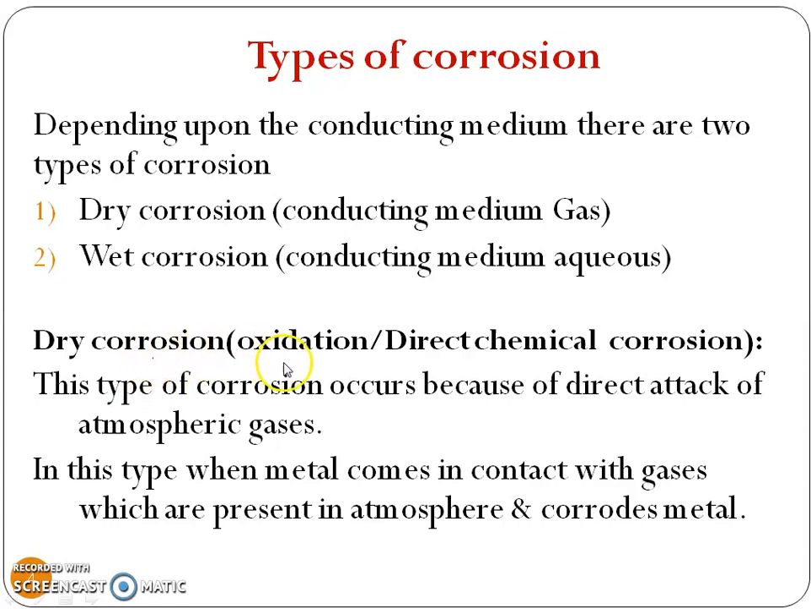This type of corrosion is also known as oxidation corrosion or direct chemical corrosion. It takes place because of direct attack of gases which are present in the atmosphere, and therefore it is known as direct chemical corrosion. This type of corrosion occurs because of direct attack of atmospheric gases. When metal comes in contact with gases present in the atmosphere, it corrodes the metal.